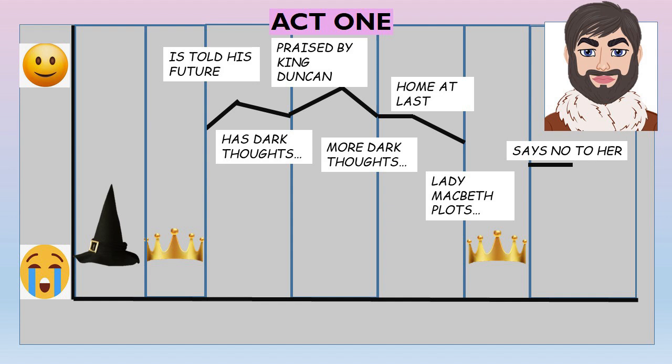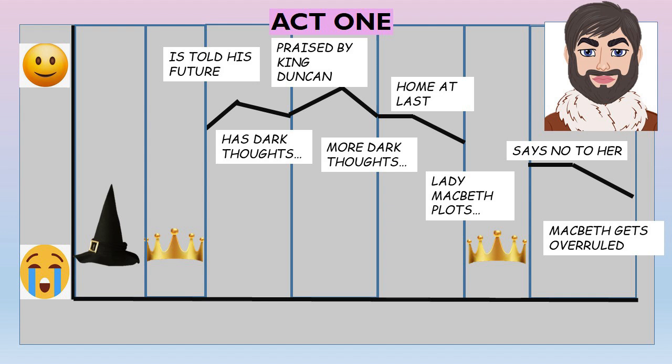But Lady Macbeth then overrules him. That's where she forces her will on Macbeth. He is unable to stand up to her. And by the end of Act 1, he has agreed to kill King Duncan. So that's actually his journey. And if we think about his feelings, there's a bit of a roller coaster ride for Macbeth, but then by the end of Act 1, we can see that we are sliding towards misery and failure for him.